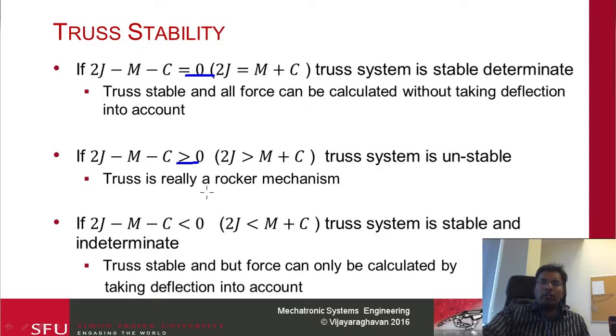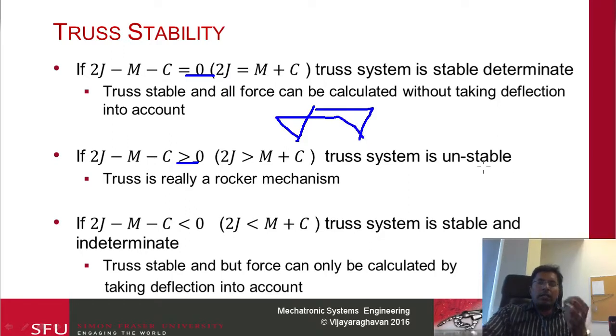For instance, if you consider this rocker arm mechanism, you have here, here, and here. If we do this total, you'll notice that there is 1 extra degree of freedom. Essentially if I move this joint over here, my structure is going to become like this.